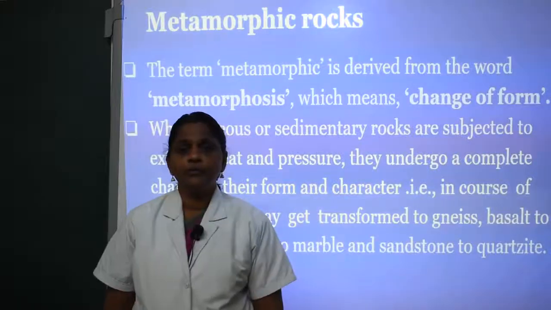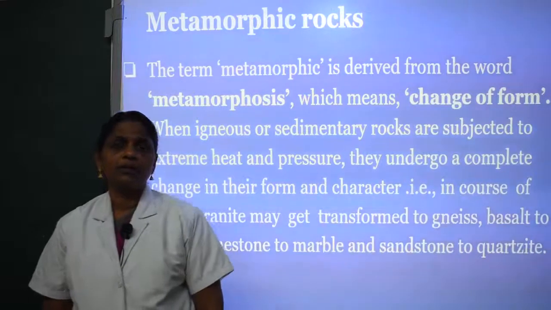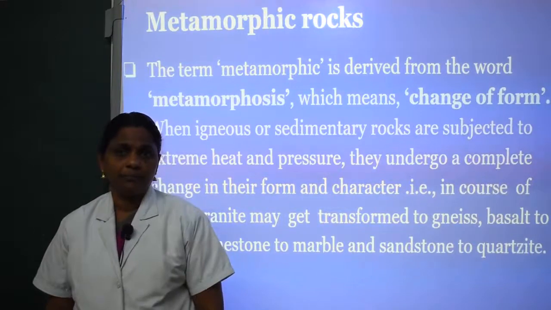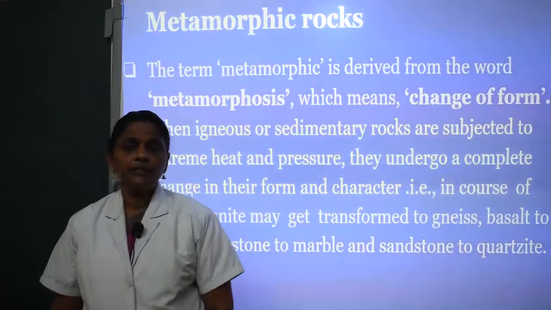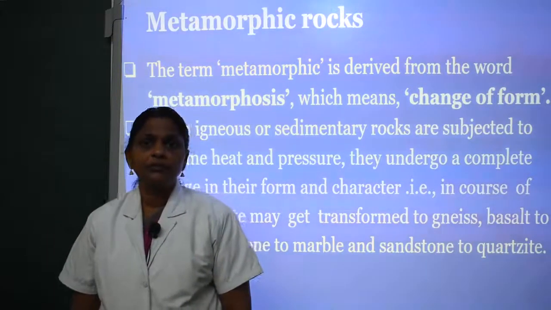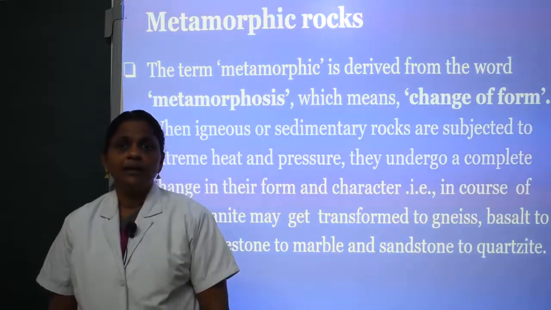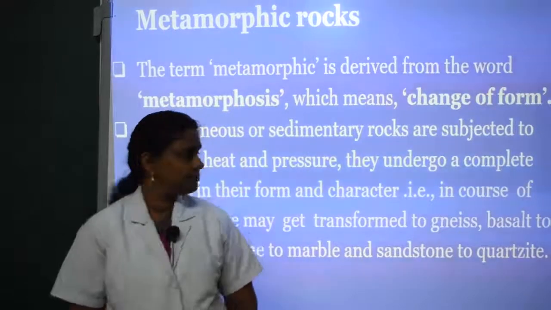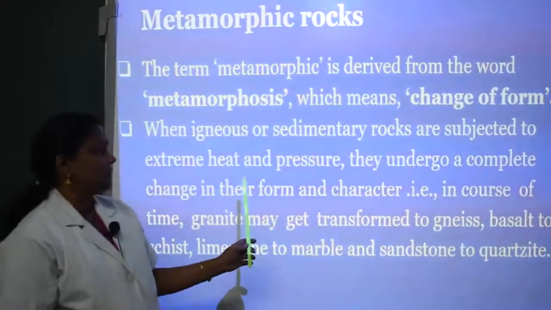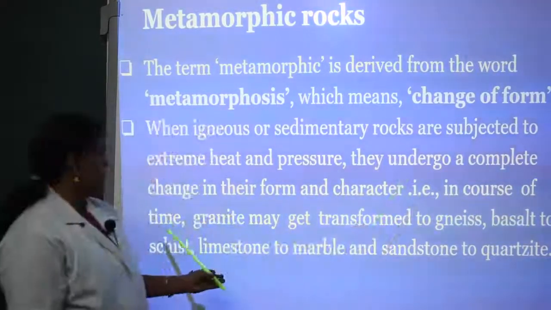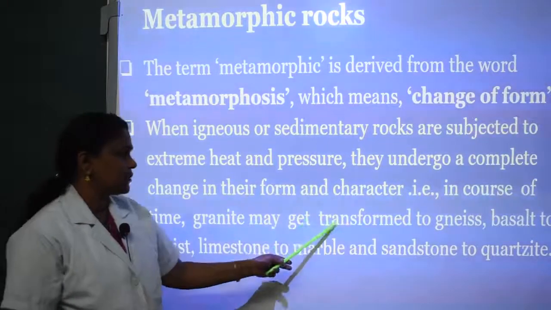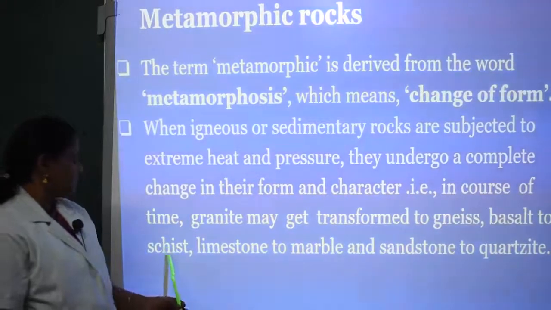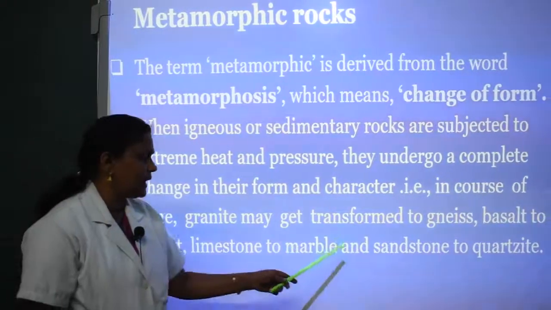The third type of rock is metamorphic rock. The word metamorphic is derived from metamorphosis meaning change of form. When the igneous and sedimentary rocks are subjected to heavy heat and pressure, a new kind of rock is formed, called metamorphic rock. For example, in course of time, granite may get transformed to gneiss, basalt to schist, limestone to marble and sandstone